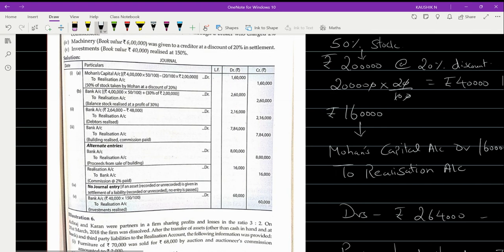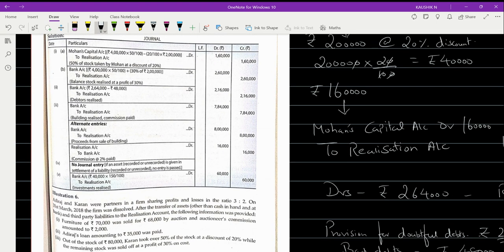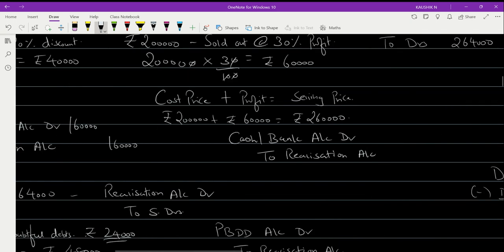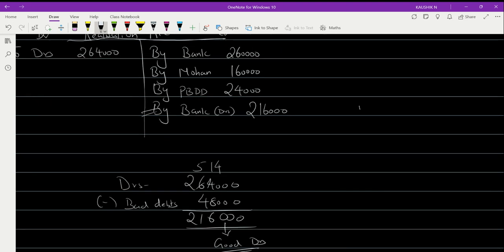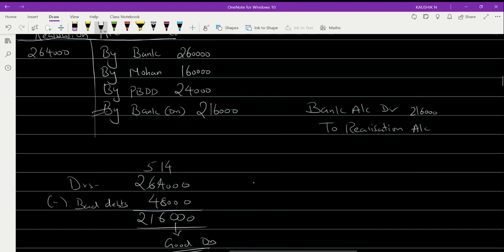2,16,000. This is the entry they have passed here. Okay, for rupees 2,16,000. So now you see where you are shown the bank. You are shown the bank on the credit side of realization account. So how will the entry be passed for this? It will be bank account debit to realization account, 2,16,000, 2,16,000.